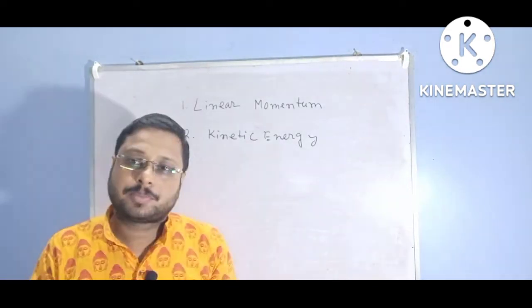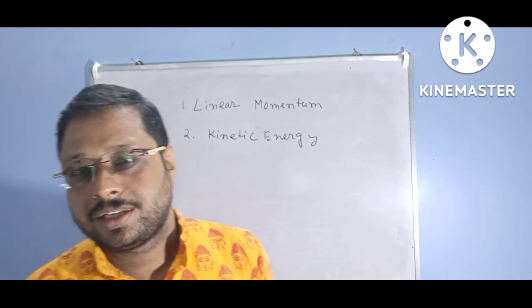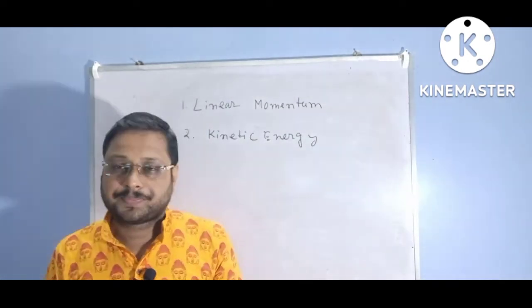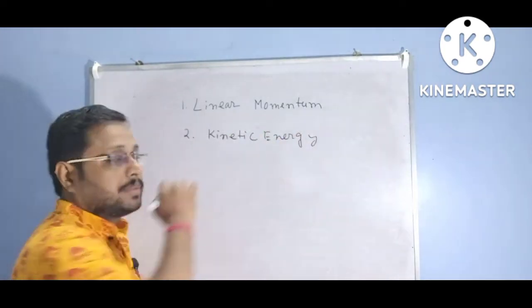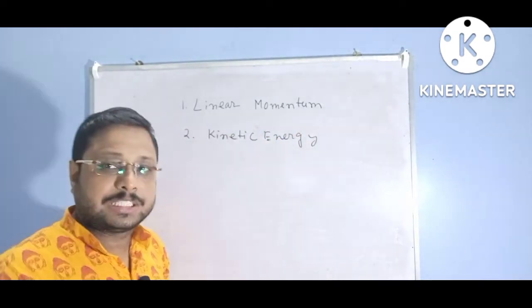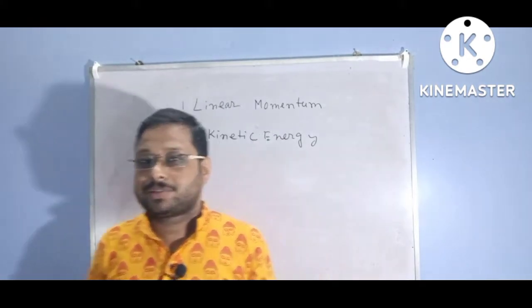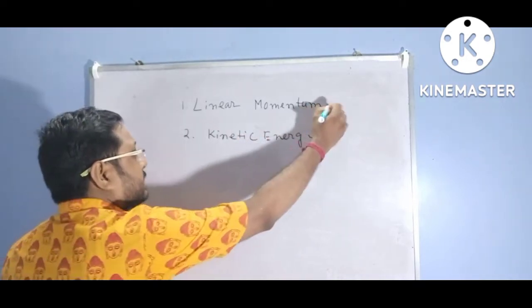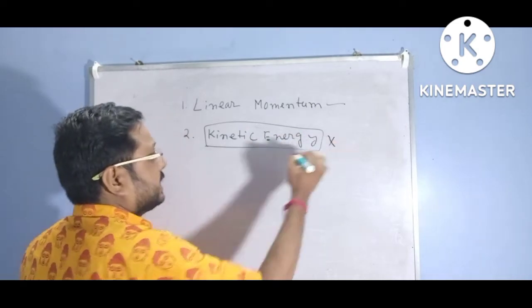All types of collisions are perfectly inelastic collisions. There are three types of collisions. One is elastic collisions, in which the linear momentum and kinetic energy are conserved. Another is perfectly inelastic collisions, in which the linear momentum is conserved but kinetic energy is not conserved.